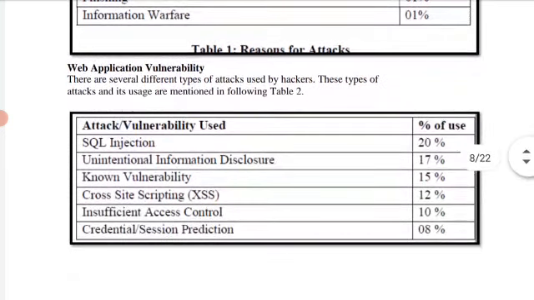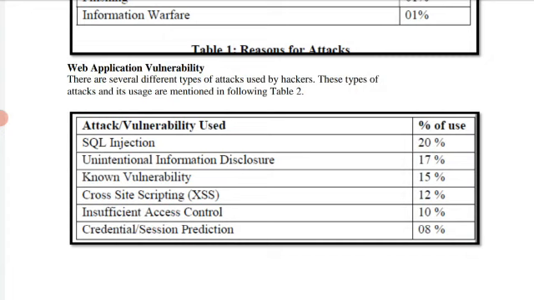Now the next topic is web application vulnerabilities. These are the different attacks that the attacker uses to perform attacks on a website, starting with SQL injection. This is the main, important attacking tool used by the attacker. SQL injection means that the attacker performs the attack on the particular website's database server. What does it do? It changes the database server queries.